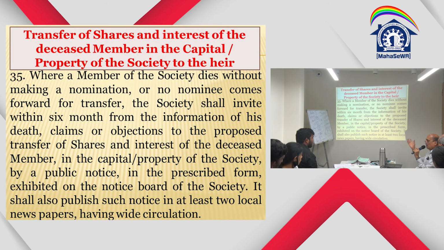Okay, 35. Where a member of the society dies without making a nomination, or no nominee comes forward to transfer, the society shall invite, within 6 months from the information of his death, claims or objections to the proposed transfer of shares and interest of the deceased member in the capital property of the society by public notice in the prescribed form that we discussed, exhibited on the notice board of the society.